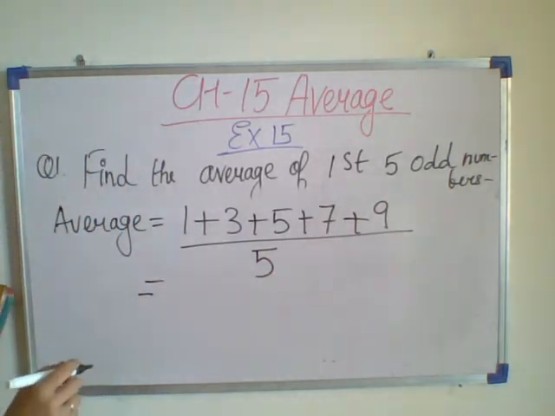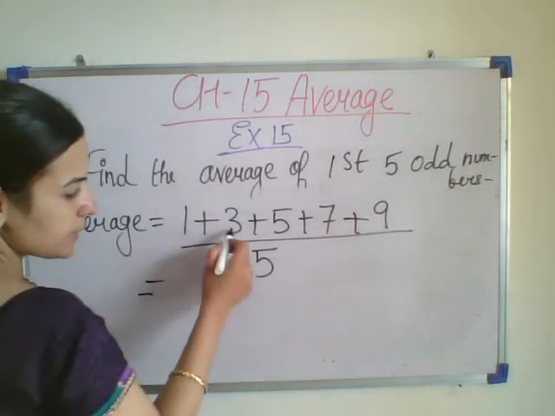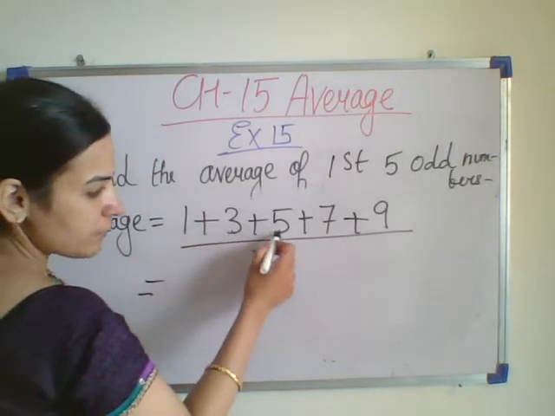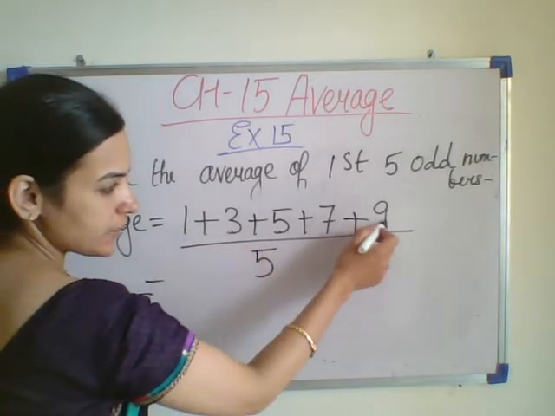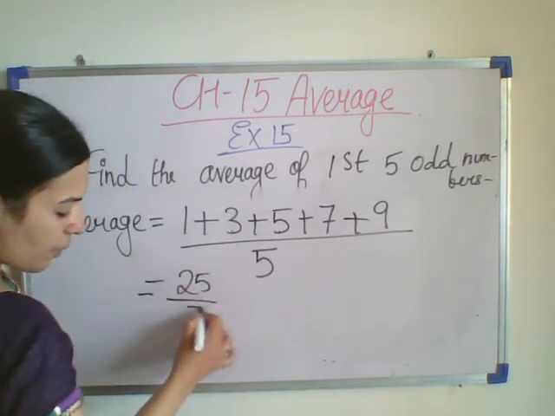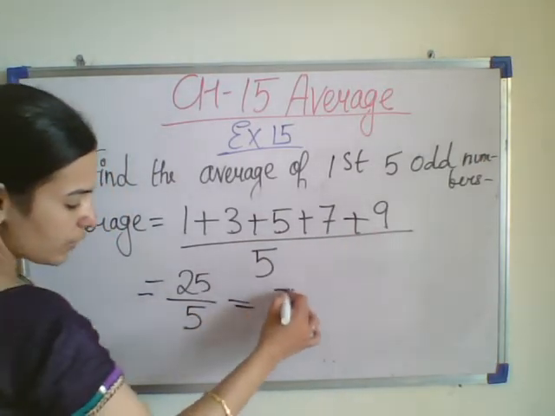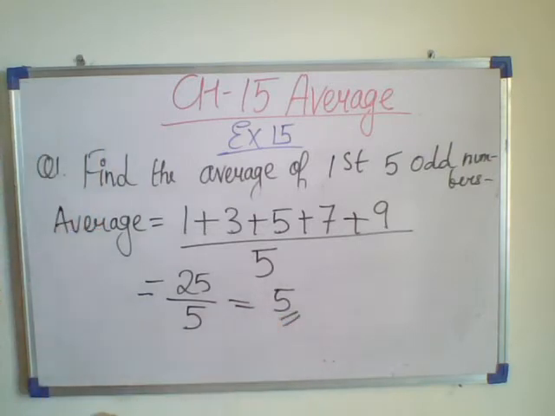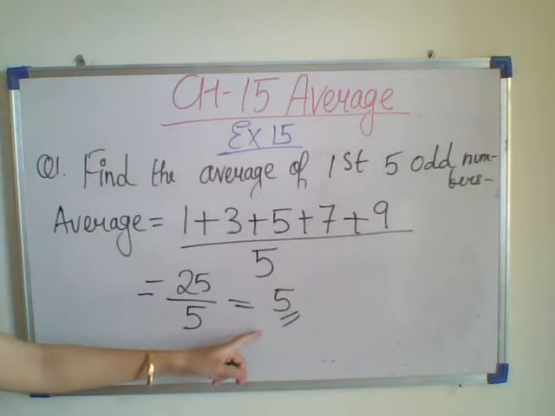If you add all these numbers, 1 plus 3 is 4, 4 plus 5 is 9, 9 plus 9 is 18, 18 plus 7 is 25, upon 5. So here we get 5. So the average of the first 5 odd numbers is 5.